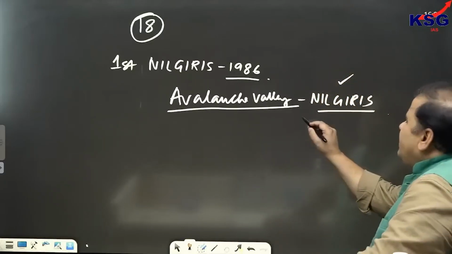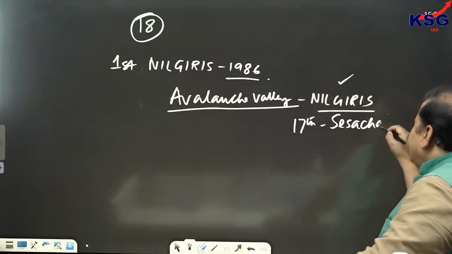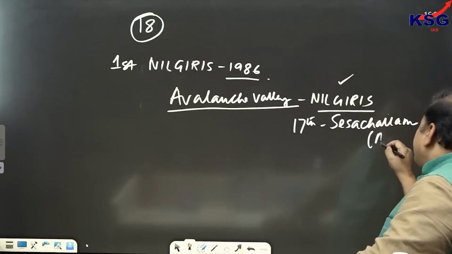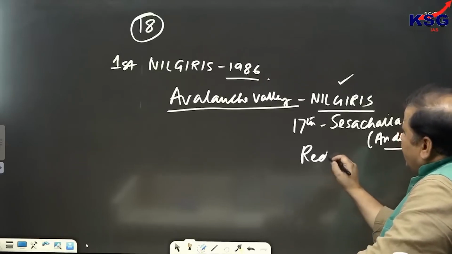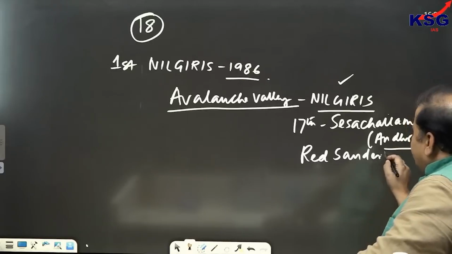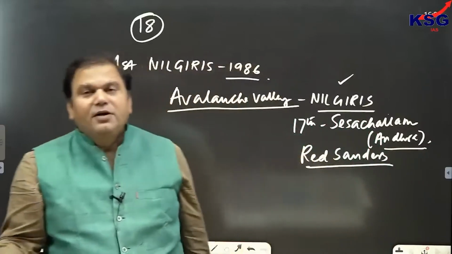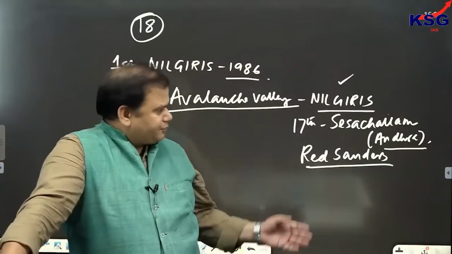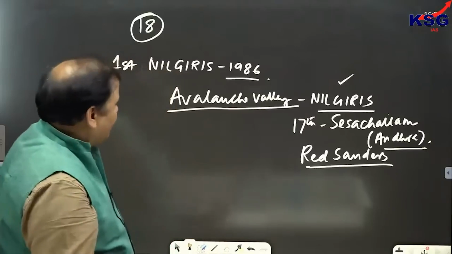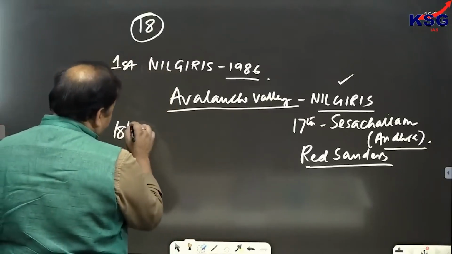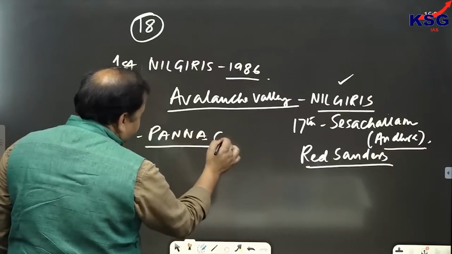And we can see the 17th Biosphere Reserve declared was Seshachalam, and Seshachalam is in Andhra Pradesh. This is very famous for red sanders. Red sanders means red sandalwood, the export and import of which has been completely banned in India. So, Seshachalam Biosphere Reserve is very important. Then the 18th Biosphere Reserve, the last one declared, was Panna, which is from Madhya Pradesh.